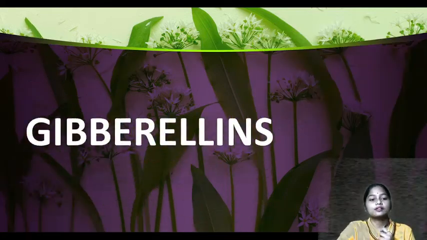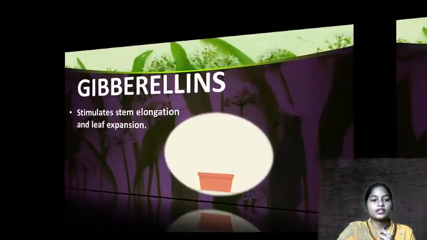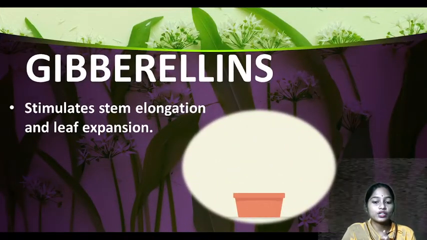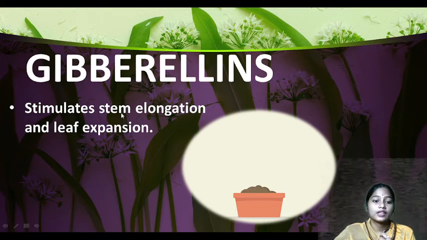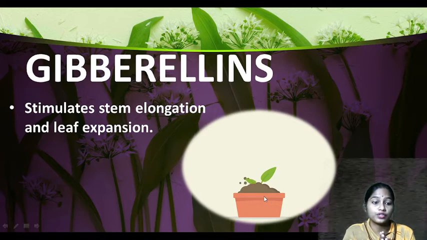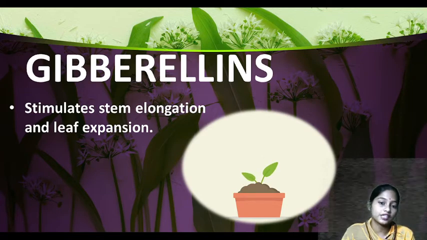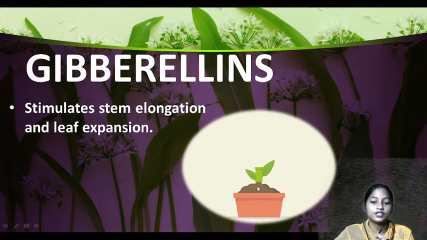Okay, now next is gibberellins. What are gibberellins? They stimulate stem elongation and leaf expansion. You can see in this GIF, it will help in the stem elongation as in sugarcane, and leaf expansion. The growth of leaves also takes place with the help of gibberellins. See, the stem is growing here. Can you see? The stem is elongated.